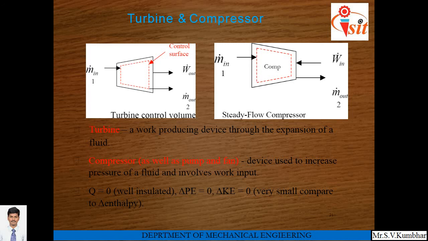Here we have considered pump as well as fan. So compressor is a device used to increase pressure of a fluid and involves work input. Here work has to be supplied for compressor, fan or pump, so that Q is equal to 0. It's an assumption, one of the assumptions. Delta P and delta K are also 0.